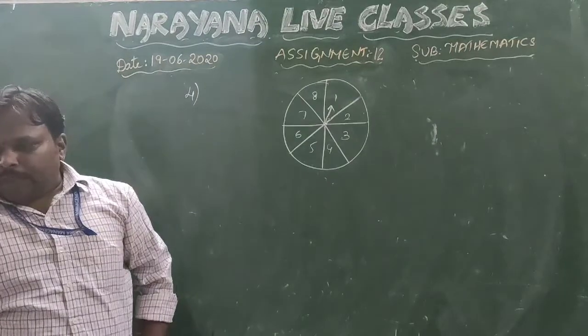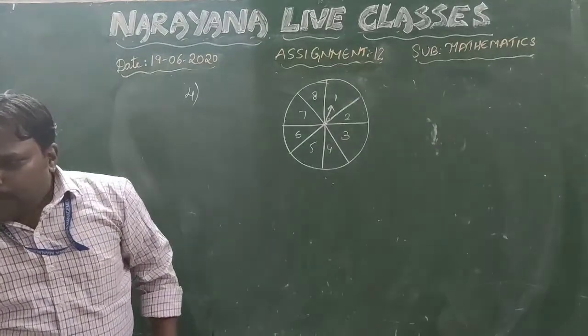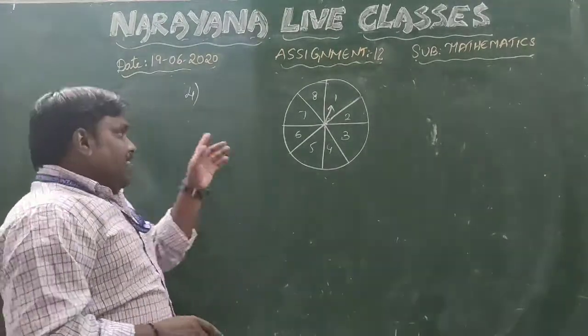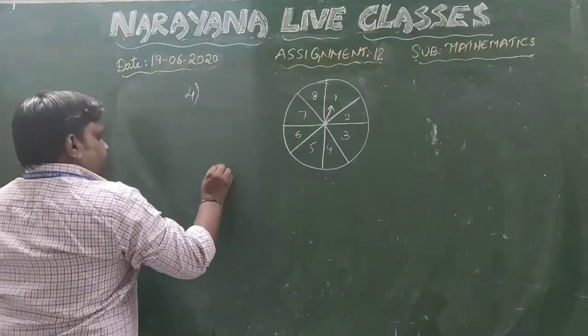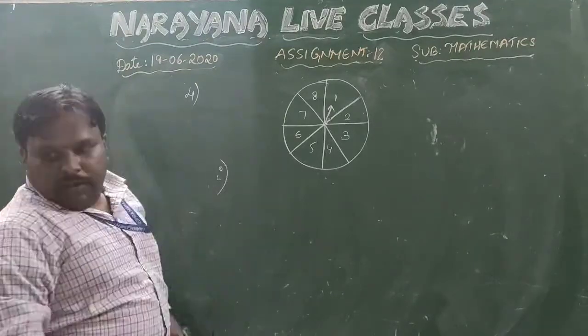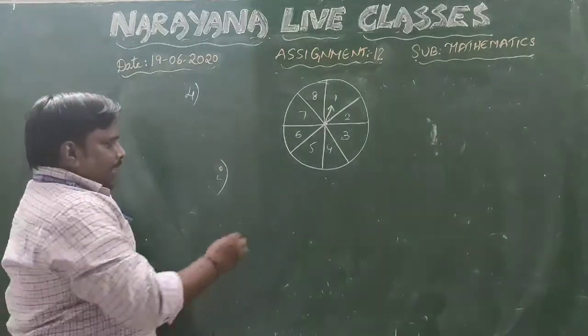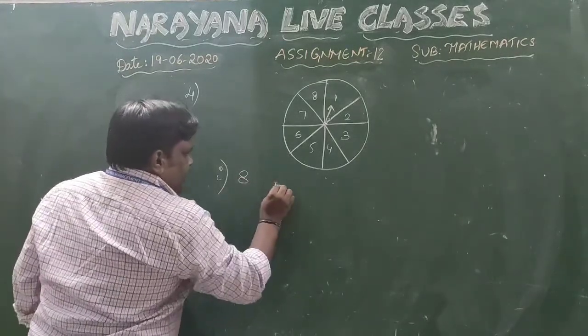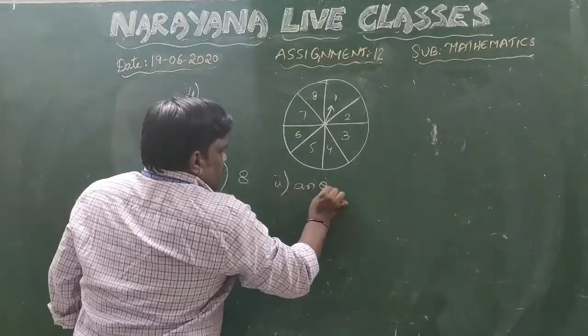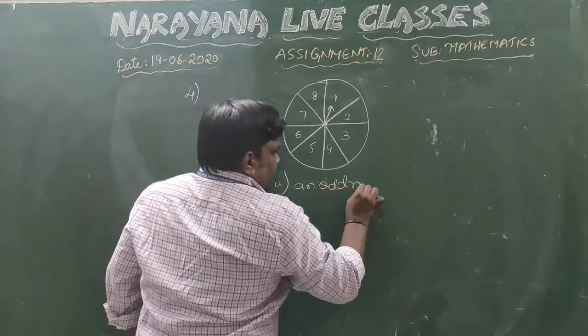What is the question asked? Find the probability that it will point at, and again we have four options. What is the first one? What is the probability that it will point at 8? Second, an odd number.